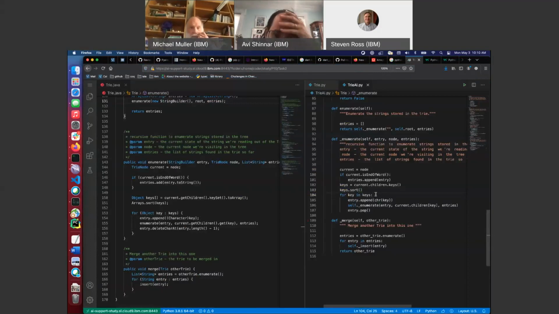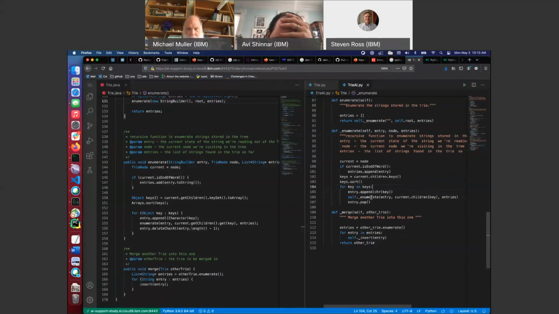Okay, for key and keys, entry. Can you do string dot append? It's probably just like this, right? Plus equal, just the key. They're all strings anyway, as far as I can tell.